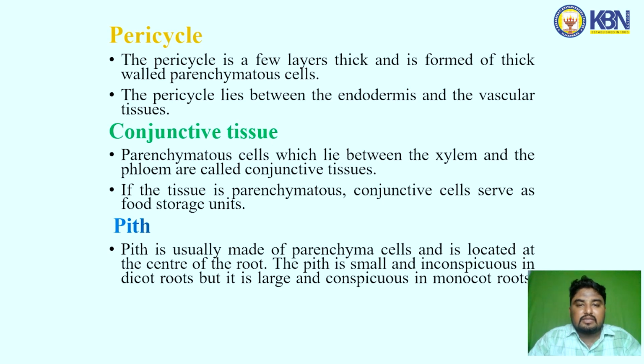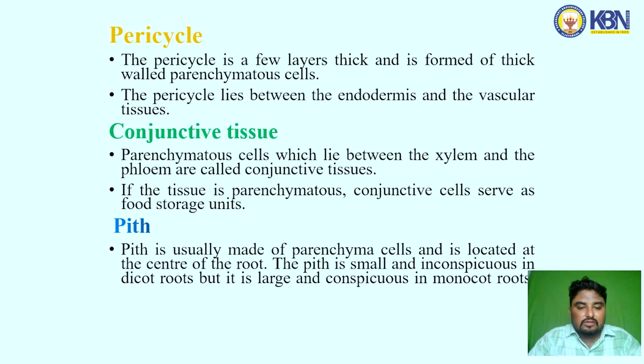Pericycle. The pericycle is a few layers thick and is formed of thick-walled parenchyma cells. The pericycle lies between the endodermis and the vascular tissues. Conjunctive tissue. Parenchyma cells which lie between the xylem and the phloem are called conjunctive tissue. If the tissue is parenchymatous, conjunctive cells serve as a food storage unit.